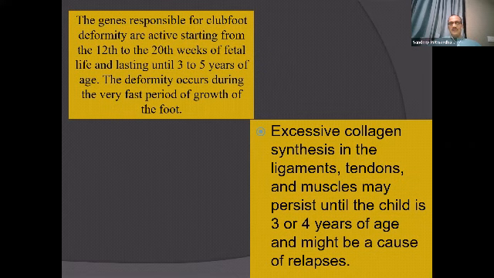And the activity of this excess collagen formation can continue till about 4 to 5 years of age. So what he says is that from 12 weeks of intrauterine life to 5 to 6 years of age, the gene activates too much collagen synthesis in the posteromedial aspect of the foot, which includes ligaments, the tendon sheath of tibialis posterior, and other collagenous tissue. And that causes an inversion, plantar flexion and cavus contracture.